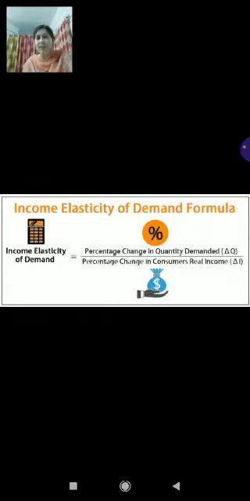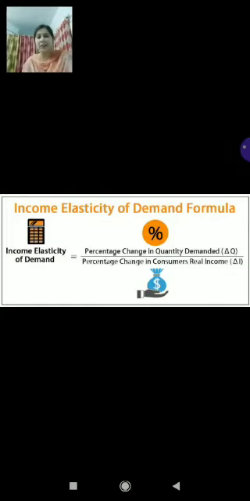Now children, once again the revision of the formula for measuring this type of elasticity. Income elasticity of demand is equal to the percentage change in quantity demanded divided by the percentage change in consumers' real income. So if it is written real income, then don't get confused. Both are the same thing, right? Income you can denote by Y also, and income you can denote by I also. And delta means what? Change.